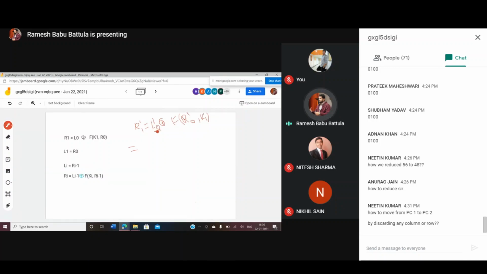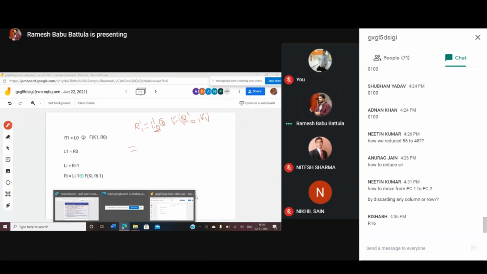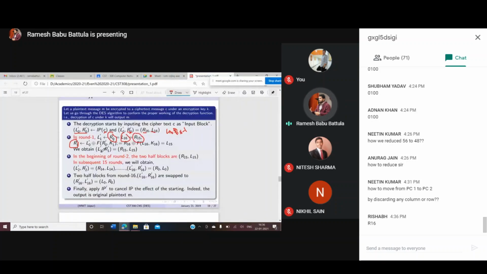Do you understand? What is my L0 dash value? Here it is. How may I rewrite my L0 dash? L0 dash is going to be equal to, okay, you need to verify your algorithm here. Here L0 dash is equal to what we return? The R16 value we return.